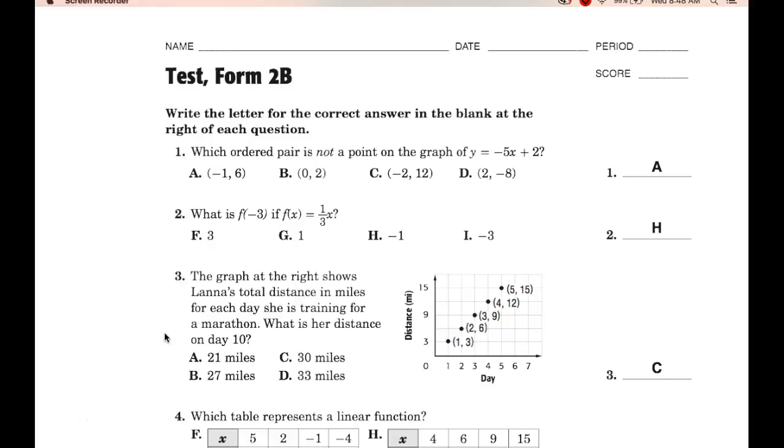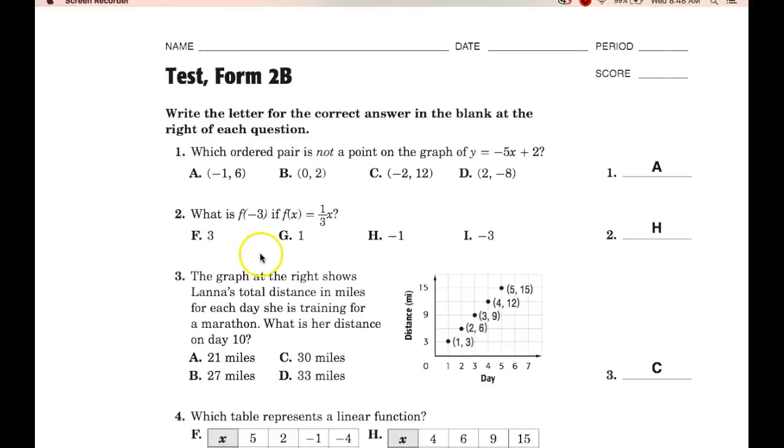So here are the answers, and the idea is that even though you have the answers at your disposal, you still need to know how to do the problems, because when the assessment comes on Friday, obviously you're not going to have the answer key in front of you. So the purpose of this is twofold. Number one, to give you confidence in preparation for Friday, and number two, to know how to get the answers. Sometimes if you take the solution and work backwards, it can be a little bit more effective. And that's kind of the idea that we're working with today. So let's get started, shall we?